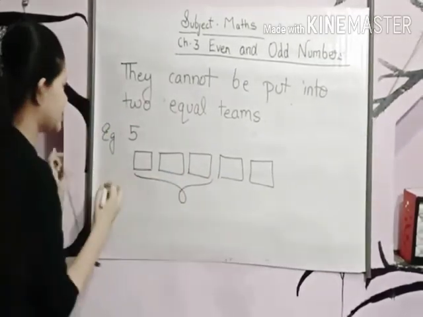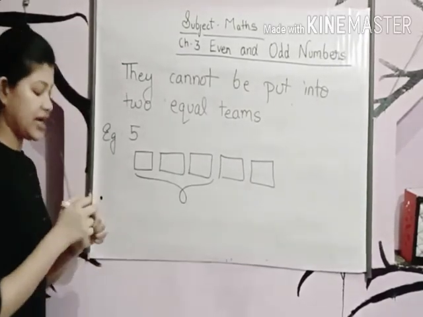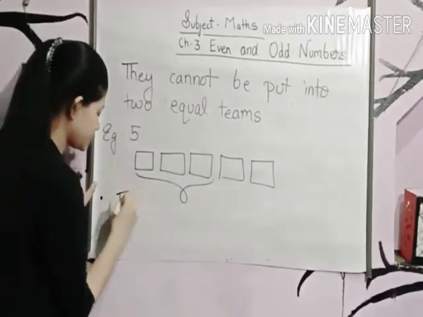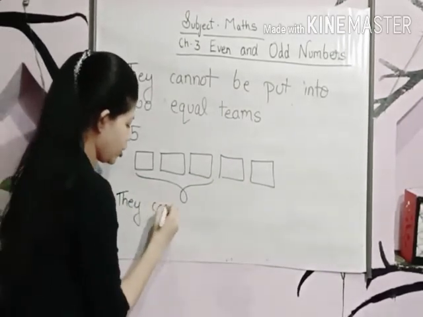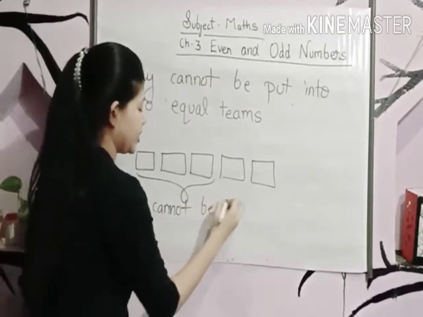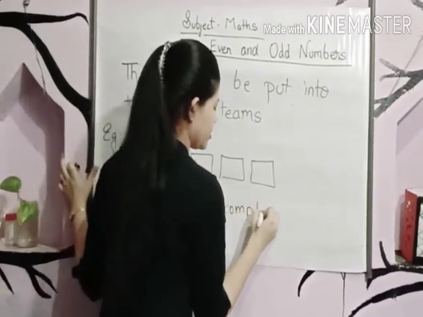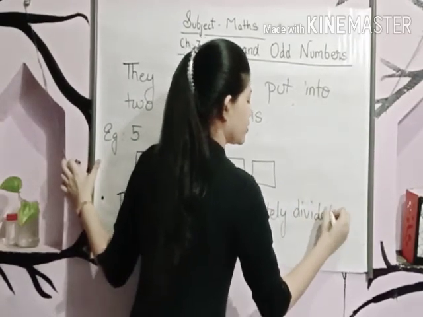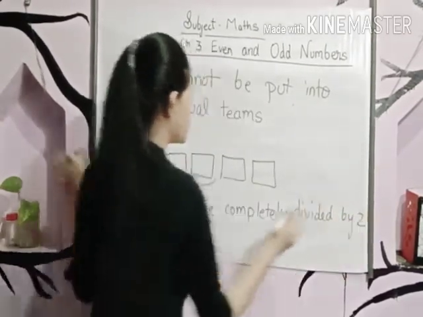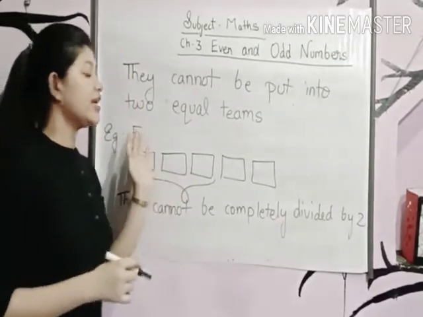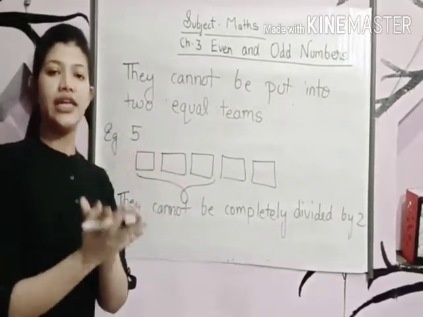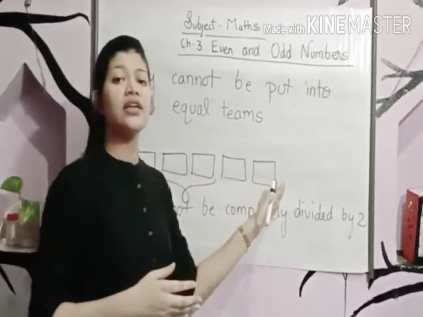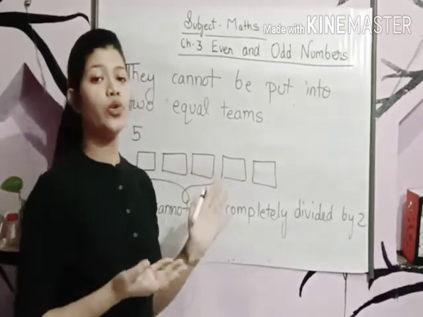Now let's discuss the next rule, that they cannot be completely divided by 2. We have seen this. We cannot divide odd numbers into two equal teams. See, one team, then one is less. Yes, we cannot form two teams.